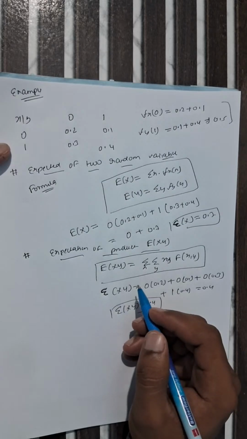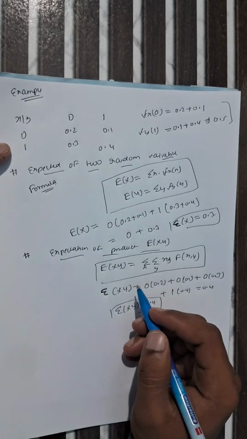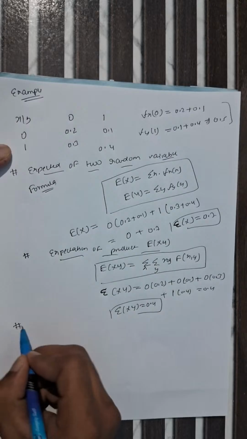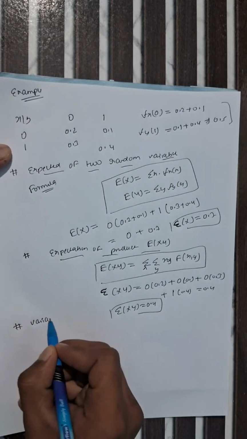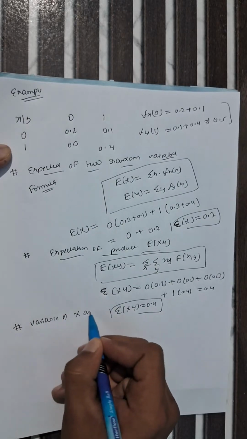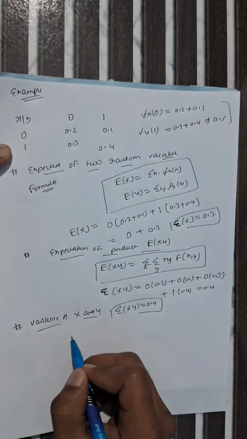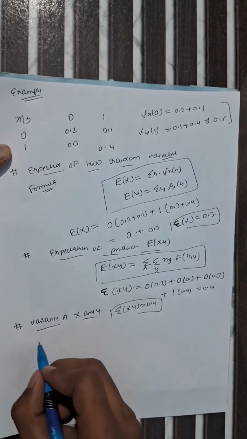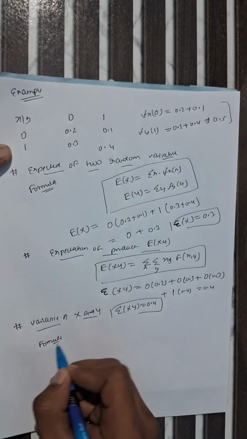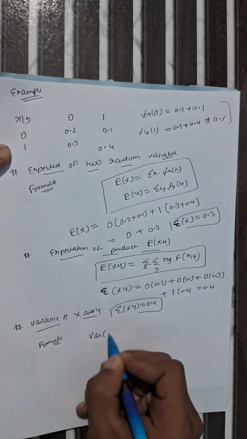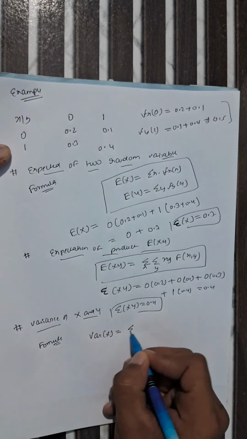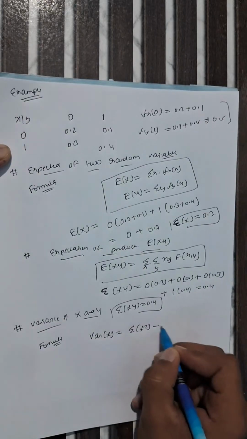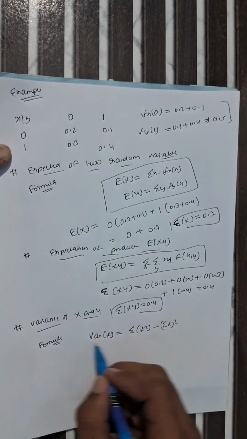Now we will move to another important topic, which is variance of x and y. So what is the formula of variance? The formula is variance of x equals expectation of x square minus expectation of x whole square. This is the formula for variance.